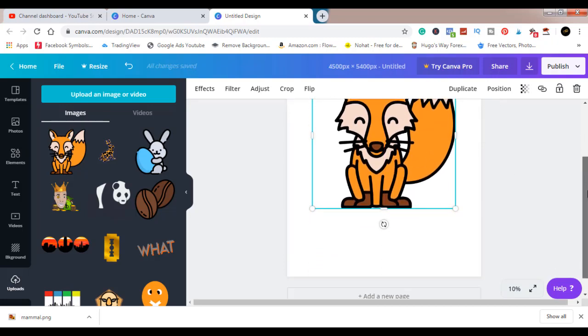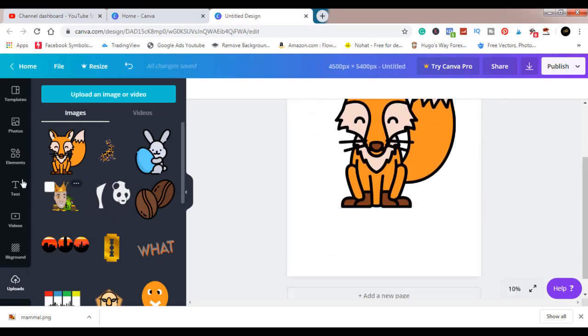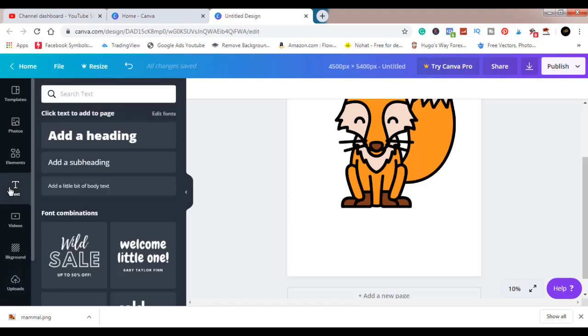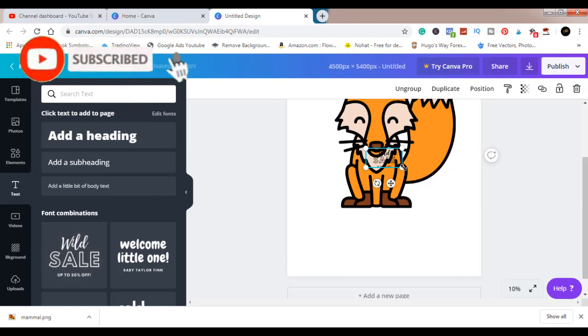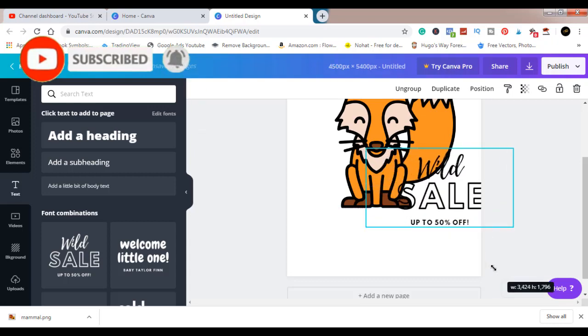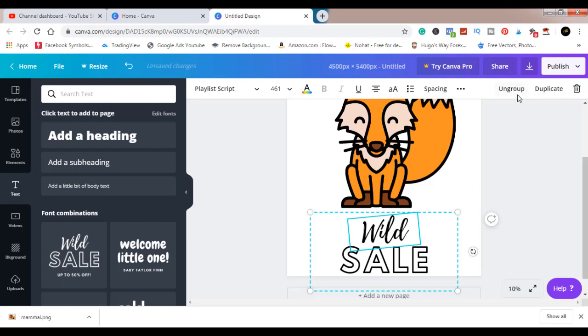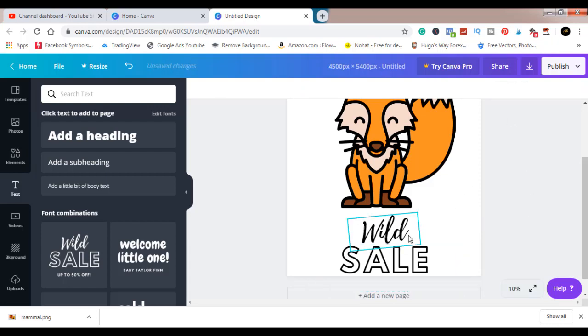So I'll just add a little text. Let me add the text, and what would the text say now? Fox Life or something. So we'll try and use this. I'll increase this with my mouse on this edge, left mouse click, drag outward to increase. I only need one of these, so I'm going to group the remaining ones, click on this and delete it.